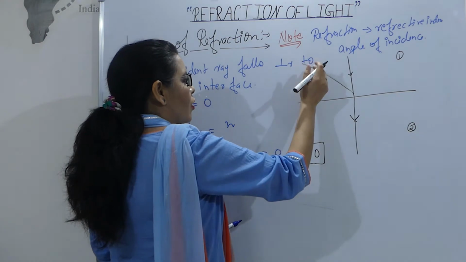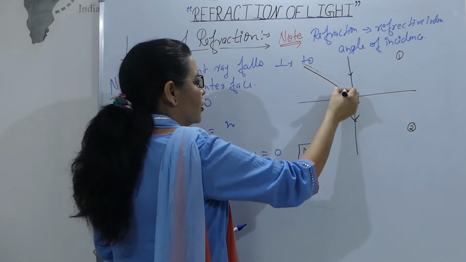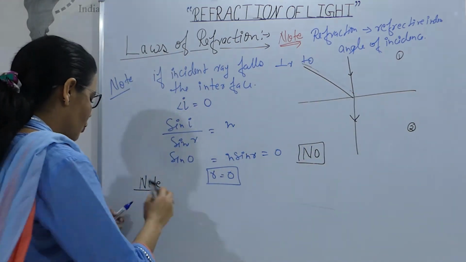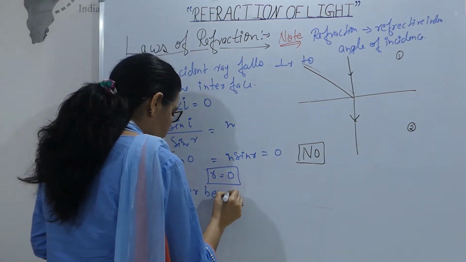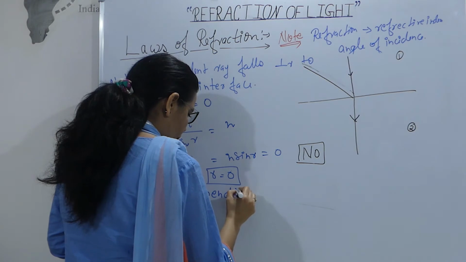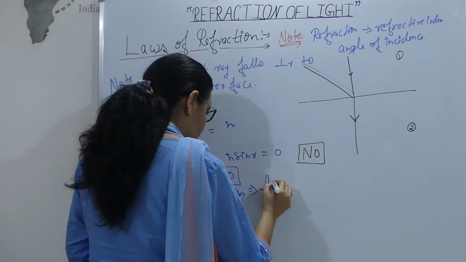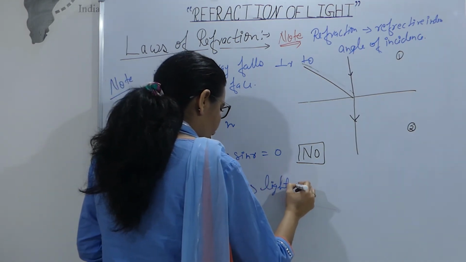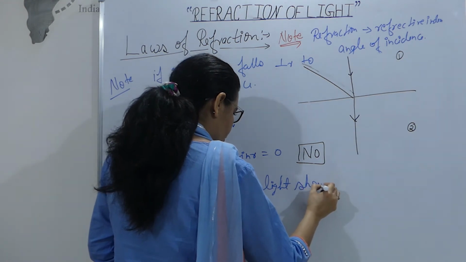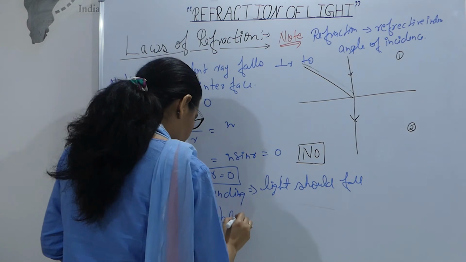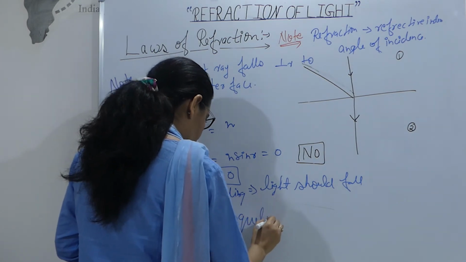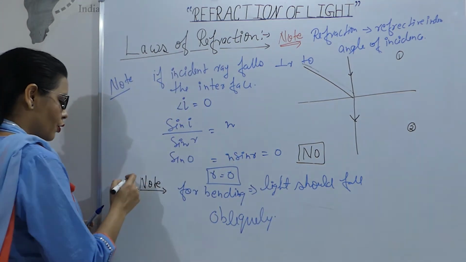It should make always some angle with the normal. So note is, for bending, light should fall obliquely.